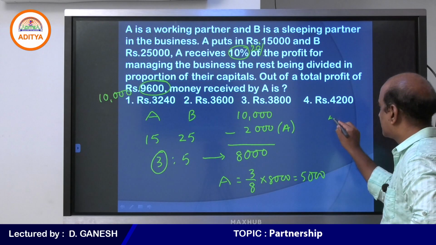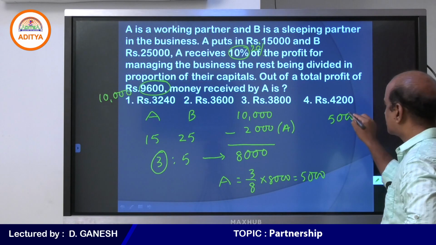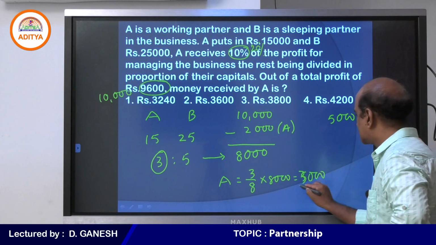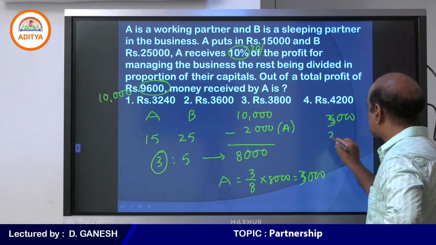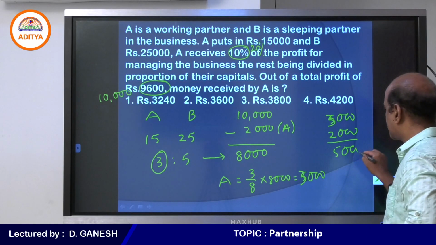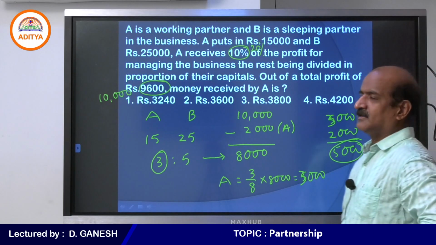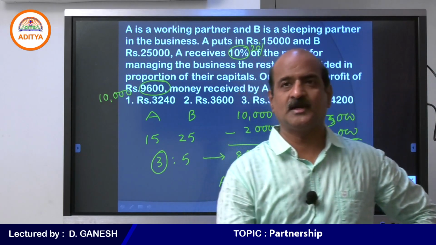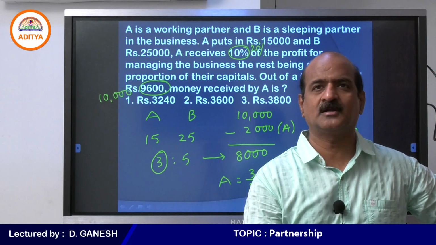Therefore, A gets 3,000 plus 2,000 salary. So that comes to 5,000 rupees. I think, yes, students, I am clear to you. So you understand why I subtracted 2,000?